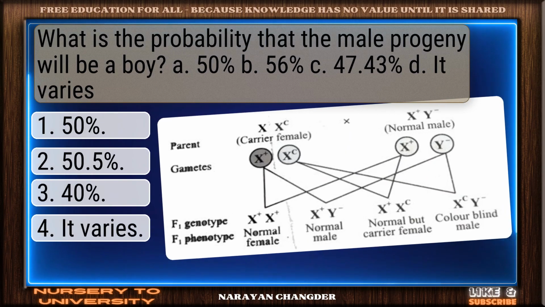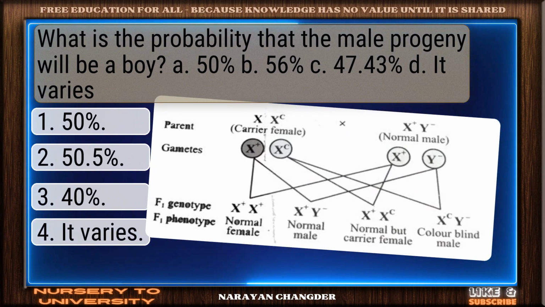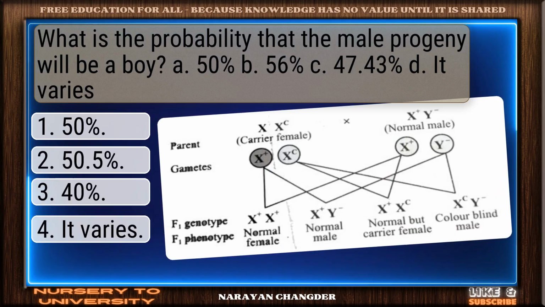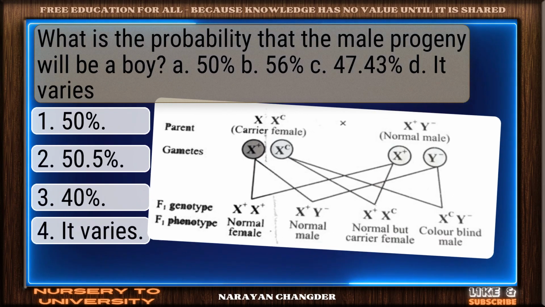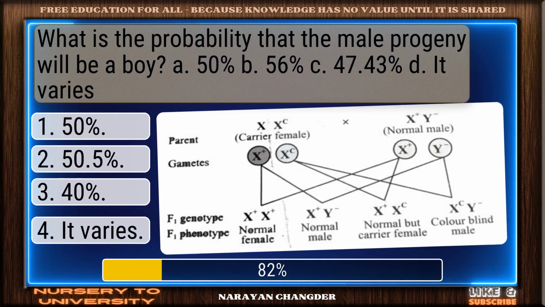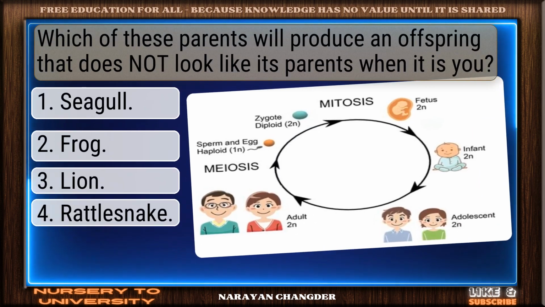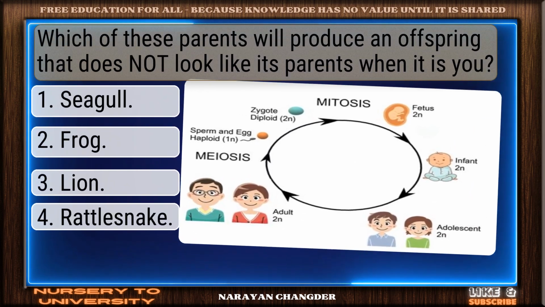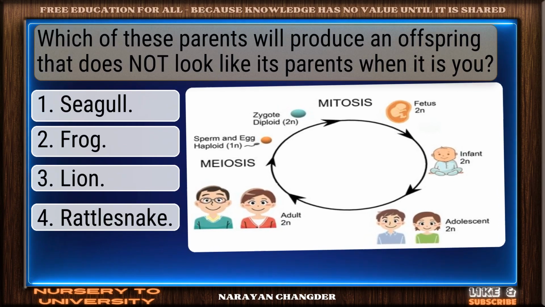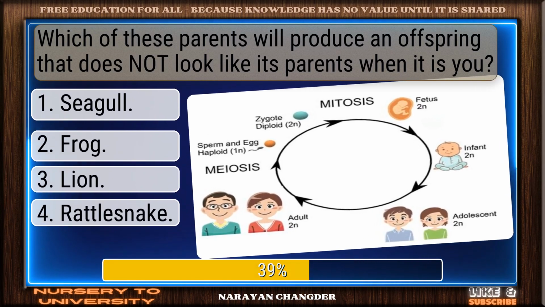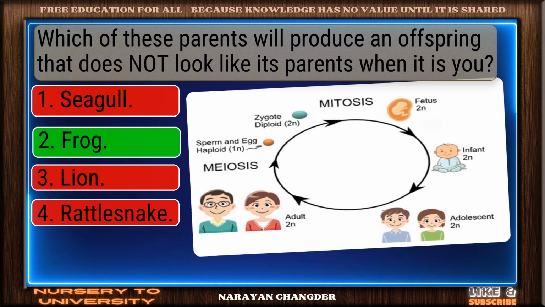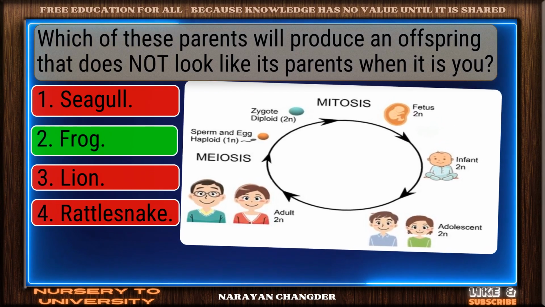What is the probability that the male progeny will be a boy? A 50%, B 56%, C 47.43%, D it varies. Excellent. 50% is well-reasoned. Which of these parents will produce an offspring that does not look like its parents when it is young? On track. Frog is correct.